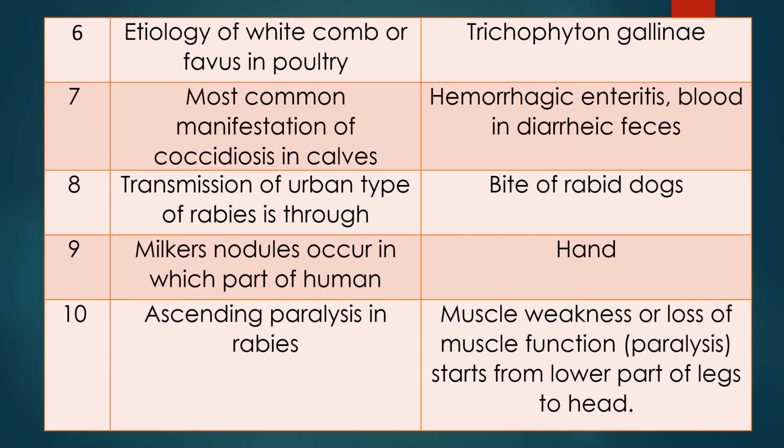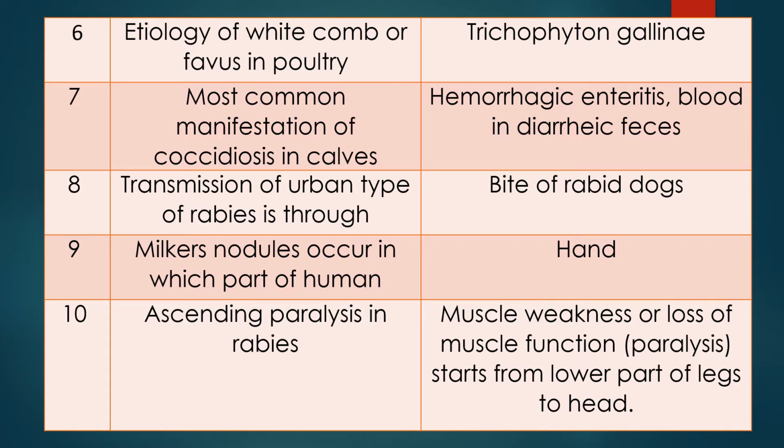Question 6. Etiology of white comb or favus in poultry. Answer is Trichophyton gallinae. This Trichophyton is a fungus, and this fungus infests the epithelium of the comb, and so flakes collect on the comb. They are white in color, and it is also called favus.